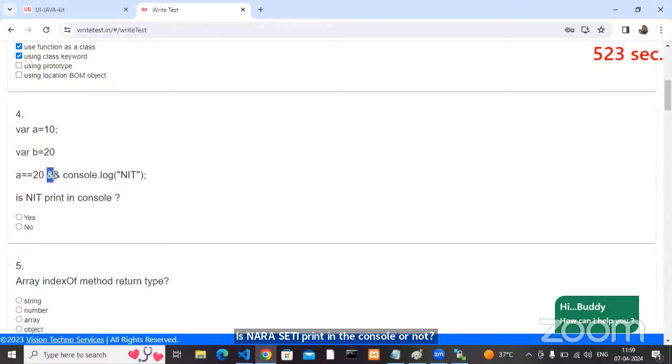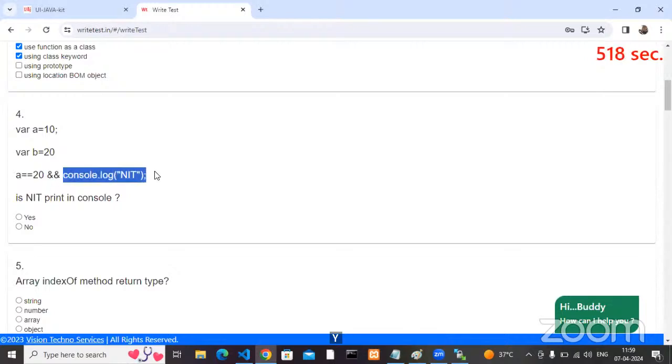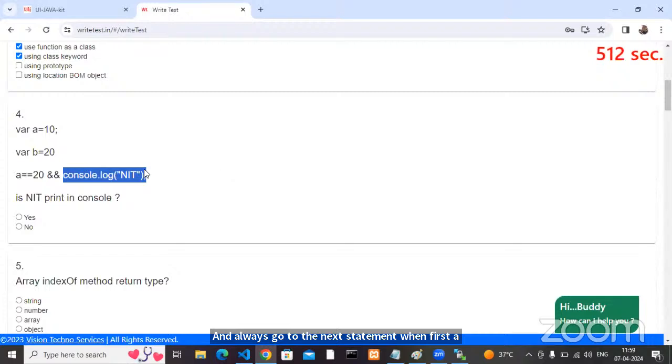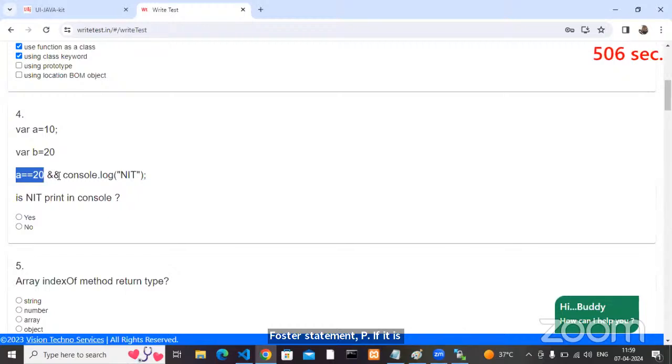And it always goes to the next statement when the first statement is true. Okay, a equals 20. Is the first statement true or false? False. If it is false, then does it go to the next statement? No. So it will not print.